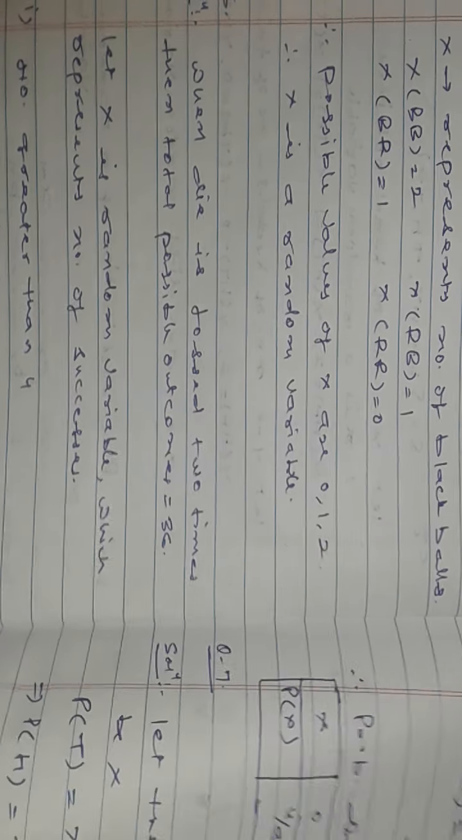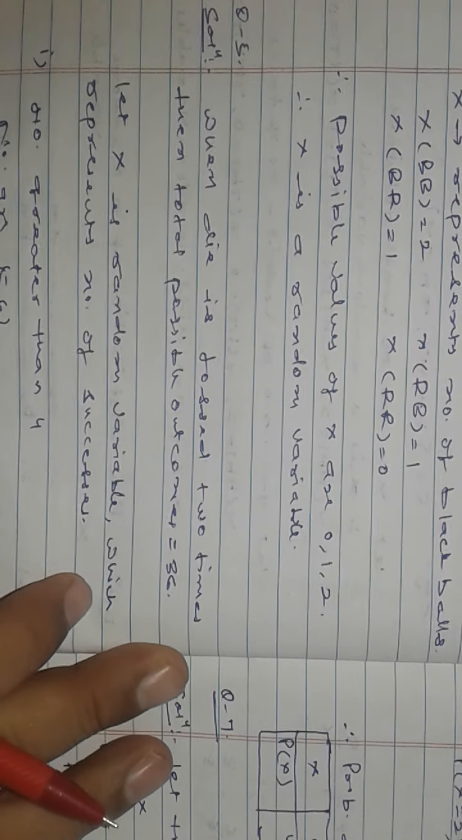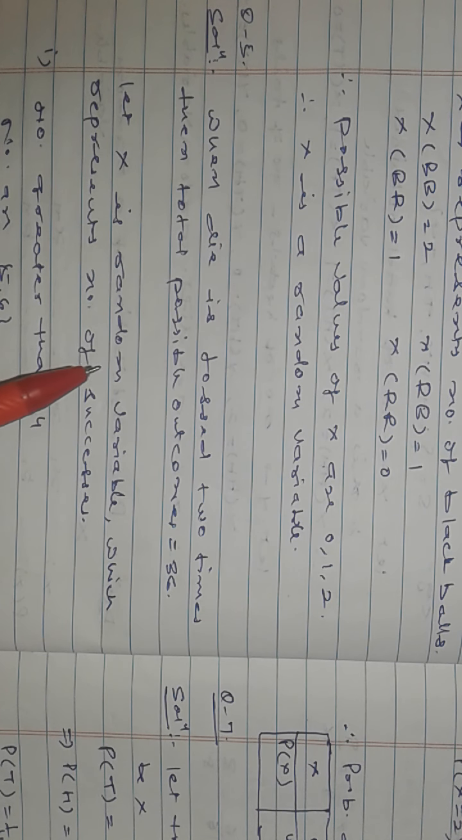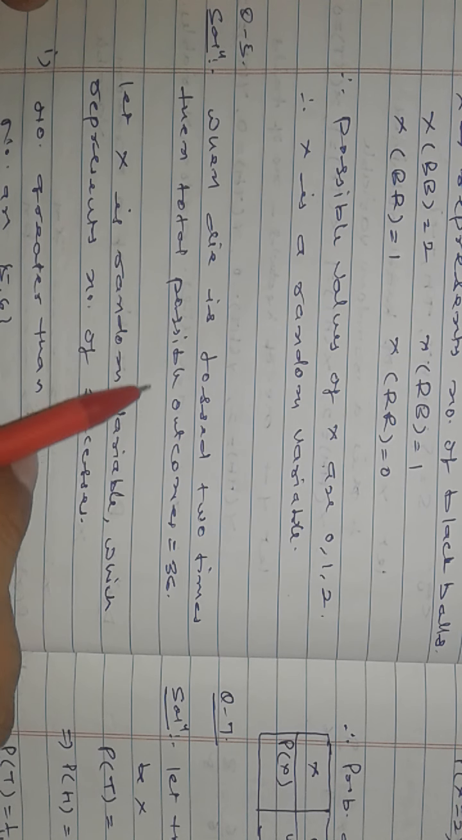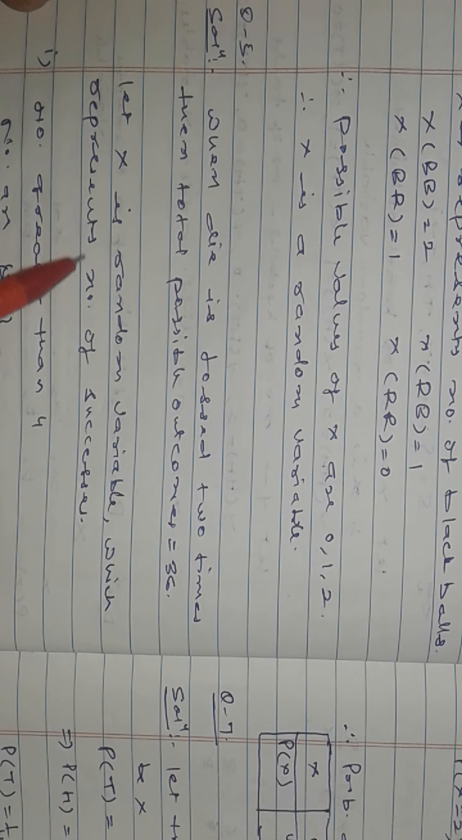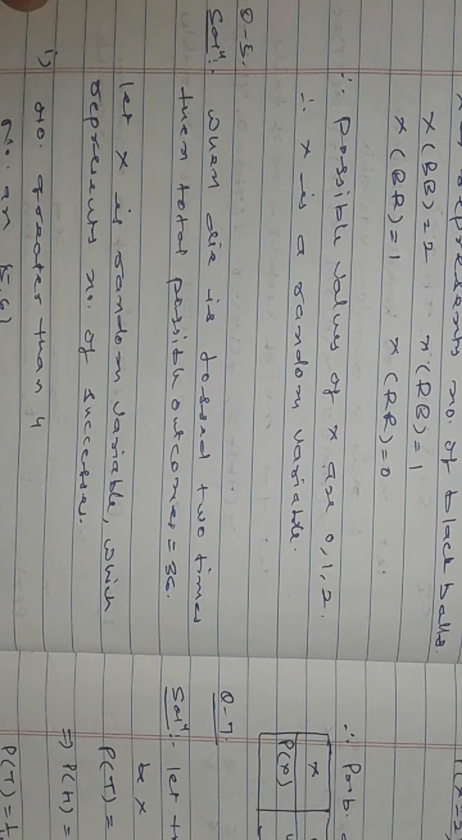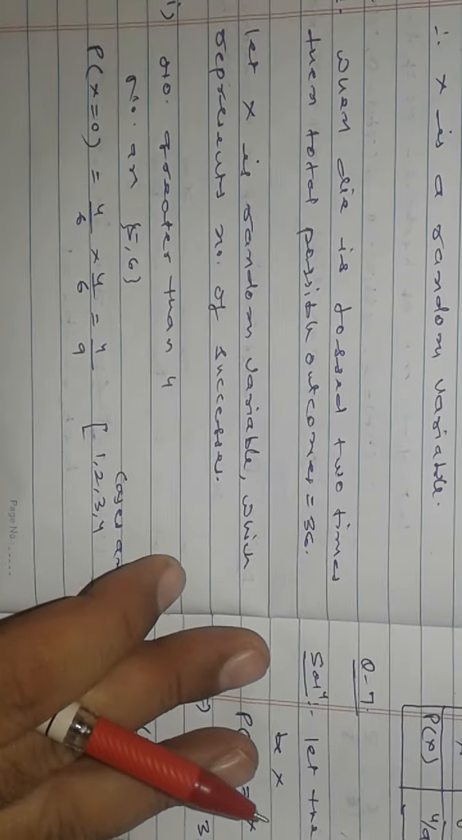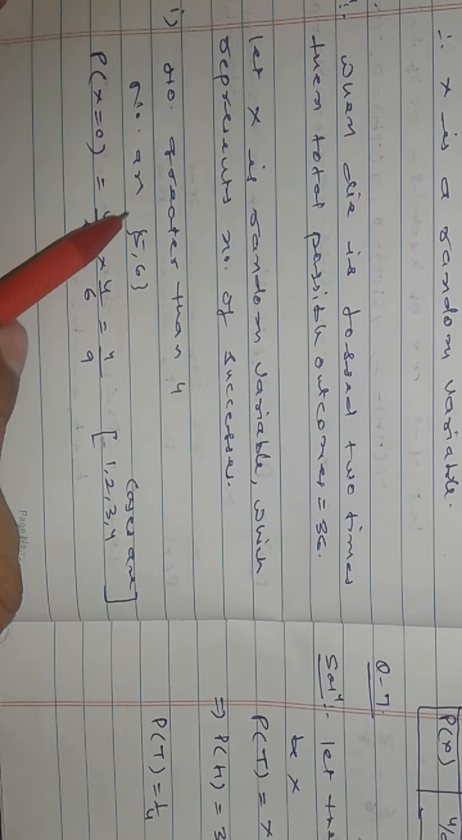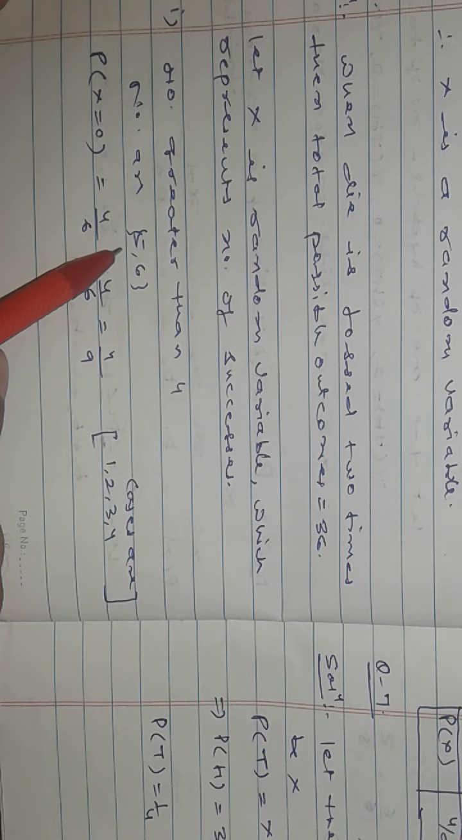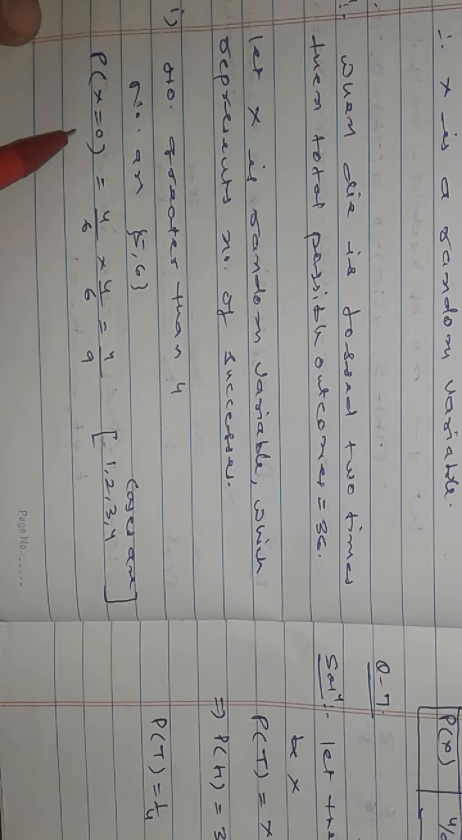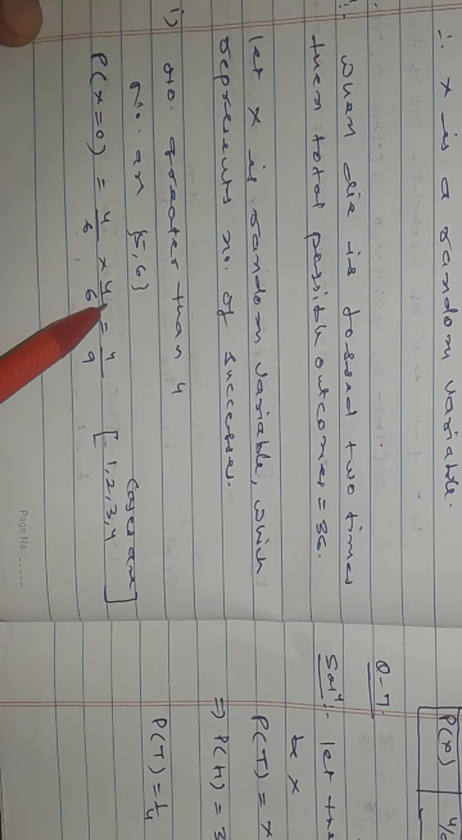When a die is tossed two times, the total possible outcomes are 36, and X is a random variable which represents the number of successes. Success, the first condition given is the number greater than 4, so the number greater than 4 will be 5 and 6. If X is 0, meaning no success, then the number is 1, 2, 3 or 4, any of the four came the first time, 4/6. Then again 4/6 the second time, so the answer is 4/9.